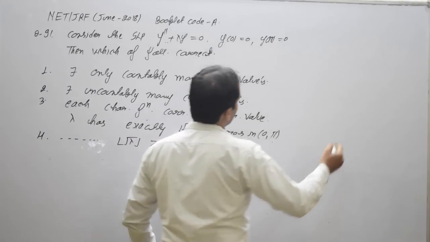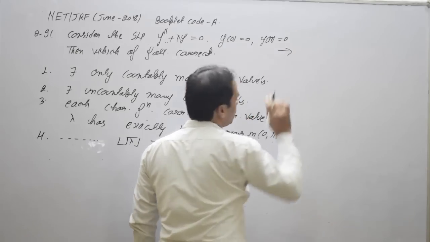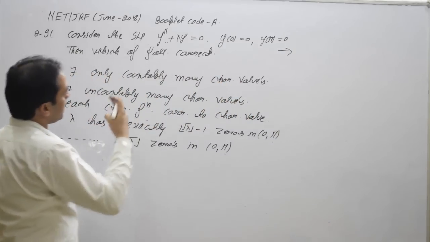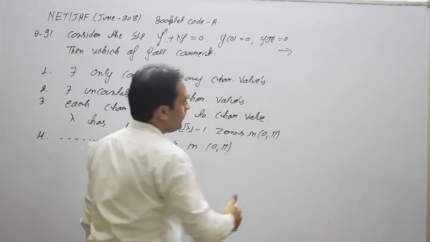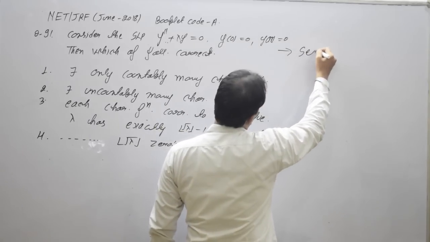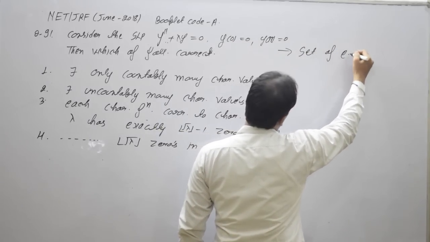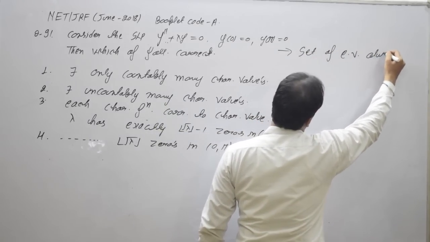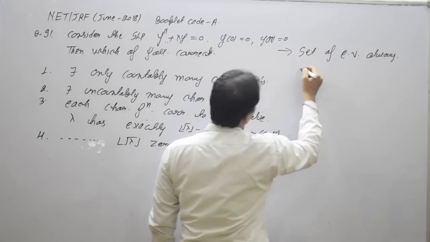The first property: for a regular boundary value problem, in the standard form, the set of eigenvalues is always countably infinite.